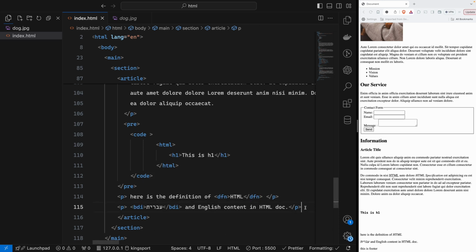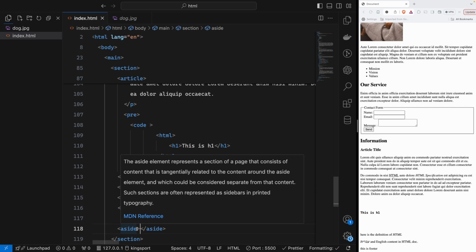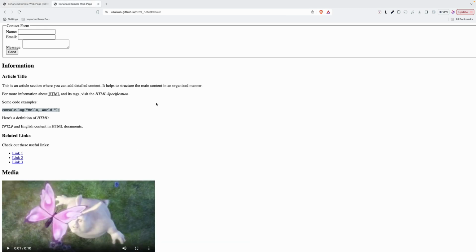And another one I would like to introduce is, beside the article, we will have the aside. In HTML, we have the aside tag. That aside tag represents content that is related to the content around the aside element. Let's look at the UI here.